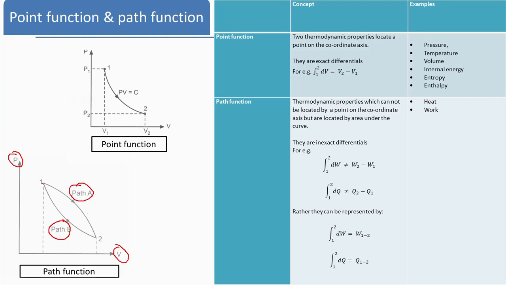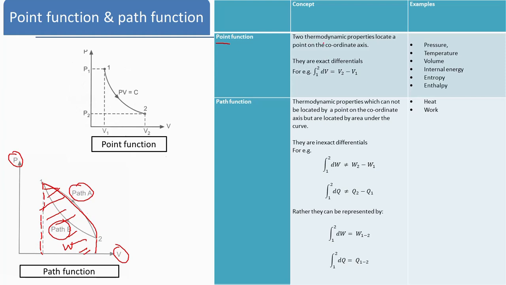Then suppose we consider path A like this, and if you draw the ordinates or vertical lines from this area, if you calculate by integration, then that will always represent the work done. So area under the PV diagram always represents the work done, according to the definition of work. So here you can see